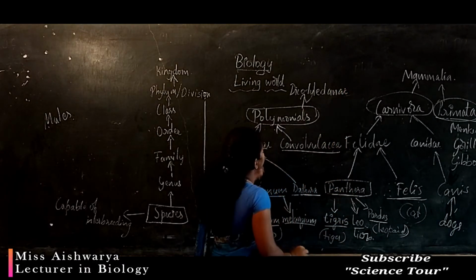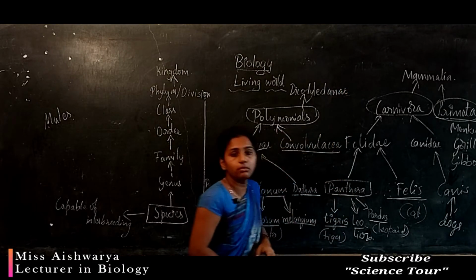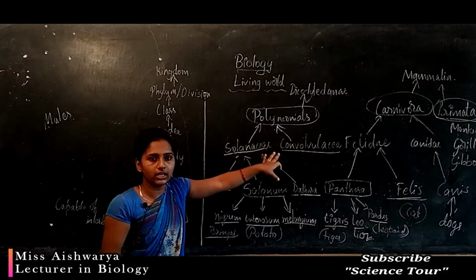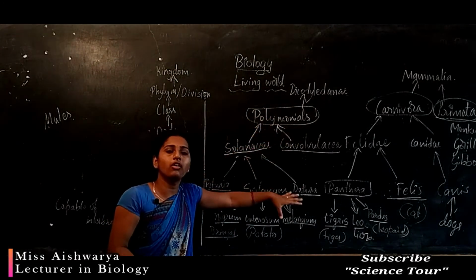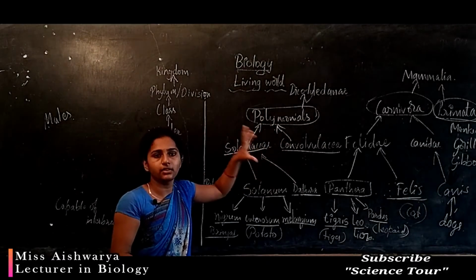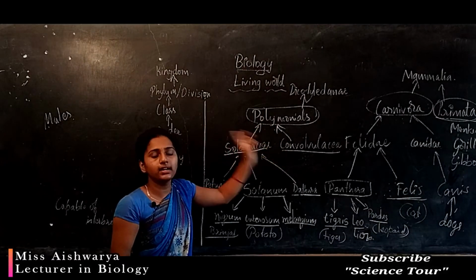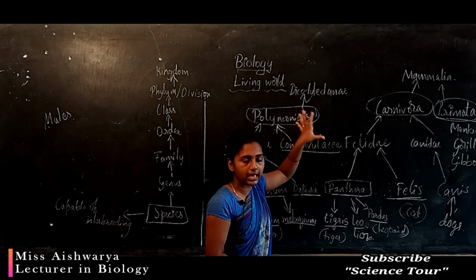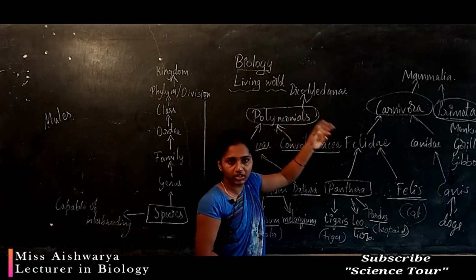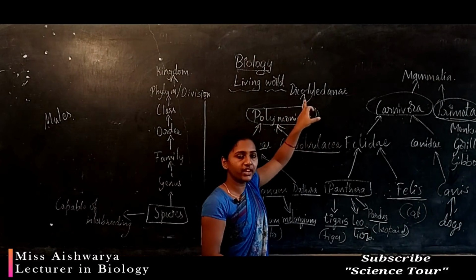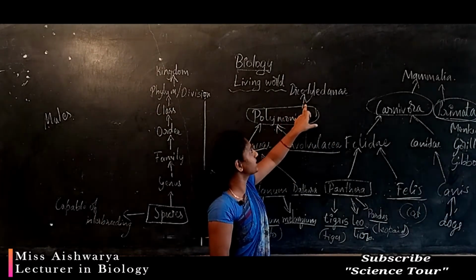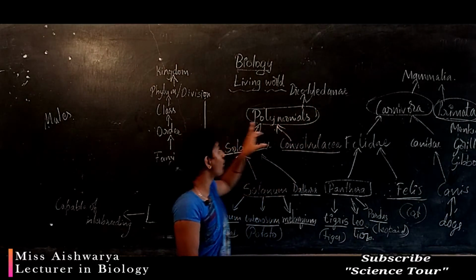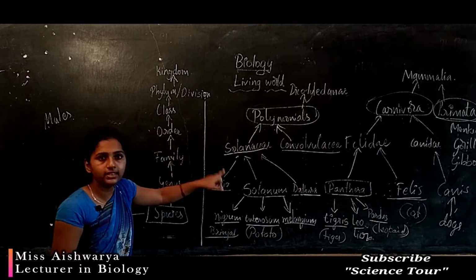Here the example, the monocot plants, the next class we can see is monocotyledonae, that contains all the grasses, the orders containing a single cotyledon. So we can see two different types in a plant system, or many different classes. For example, dicotyledonae and monocotyledonae are examples of class in plants.